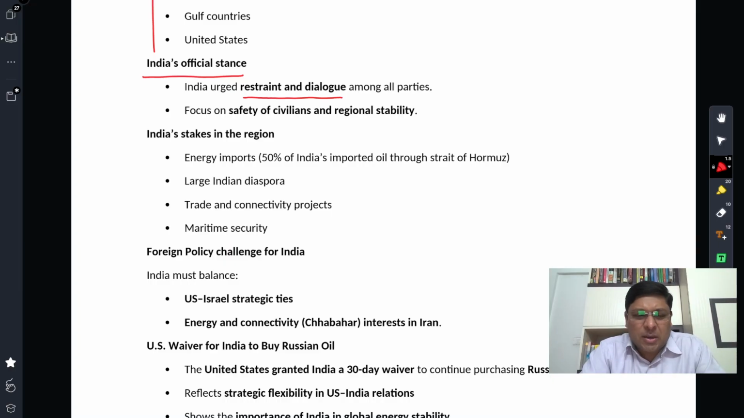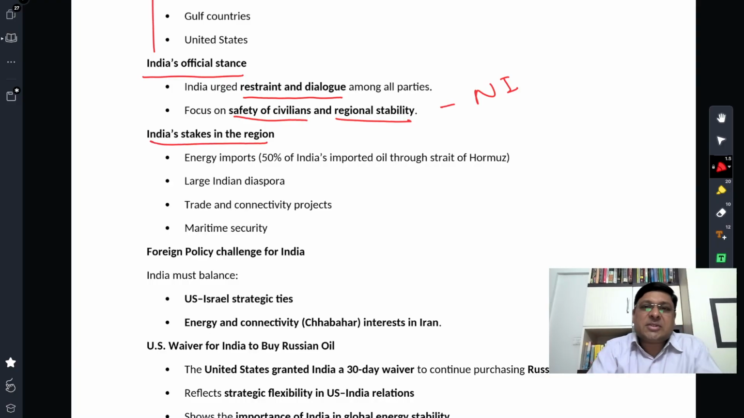This has been India's policy response in case of most crises, right? We talk about restraint, de-escalation, and dialogue to resolve the conflict. Focus on safety of civilians and regional stability. So India focuses on its own national interest. As far as West Asia is concerned, we do not meddle in the regional conflict, regional balance of power, regional power equations. We do not enter into it because on both sides we have friends, and on both sides we have benefits. That's why we focus more on our immediate national concerns and interest, and we call for restraint and dialogue.